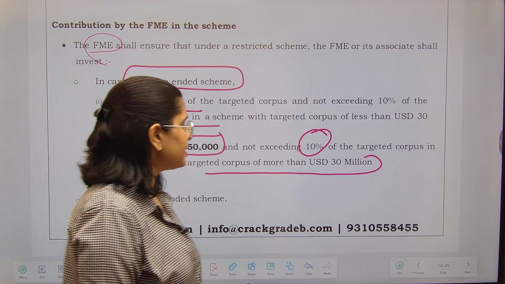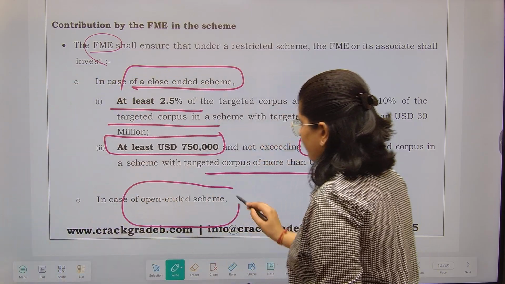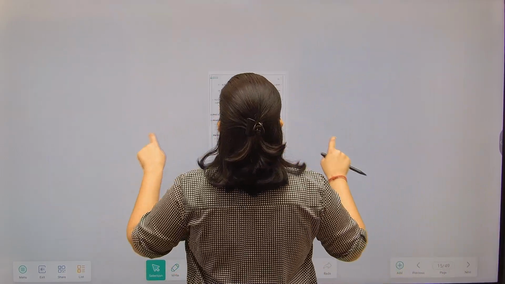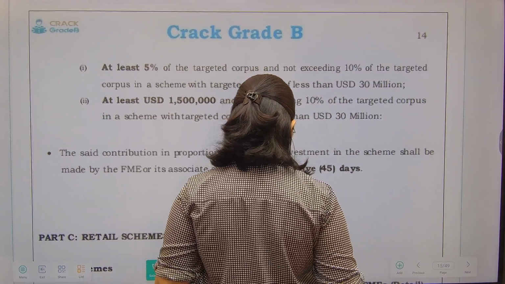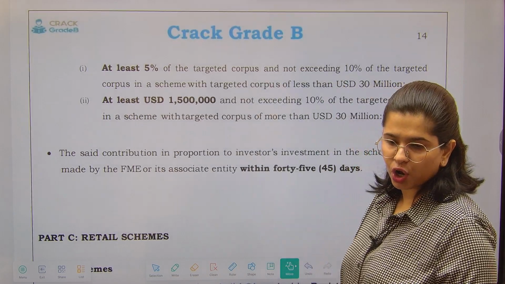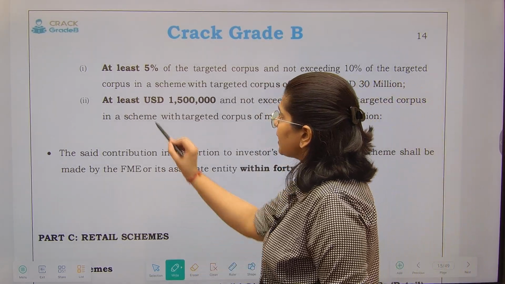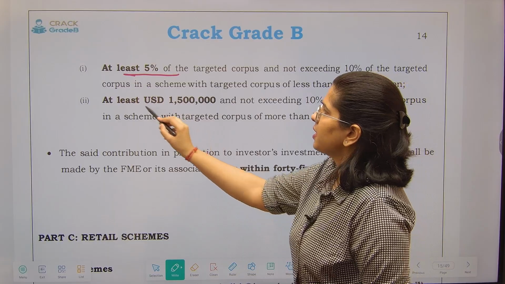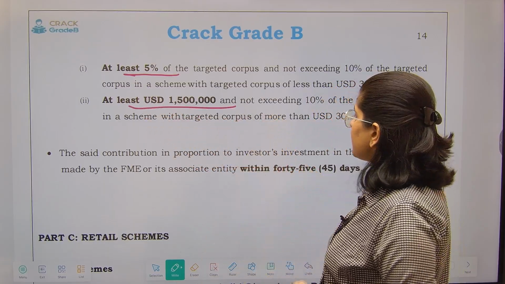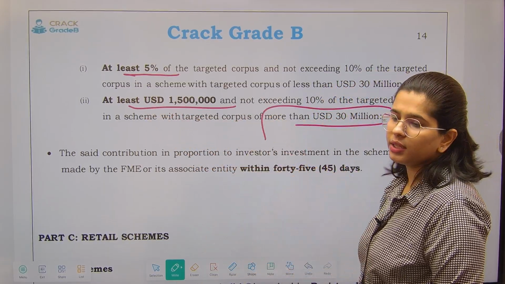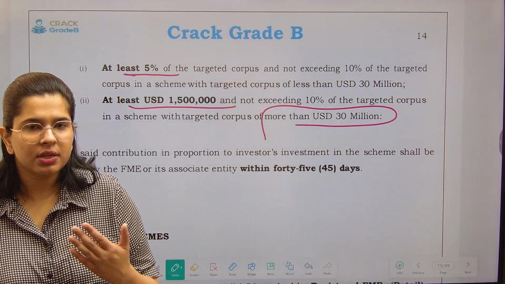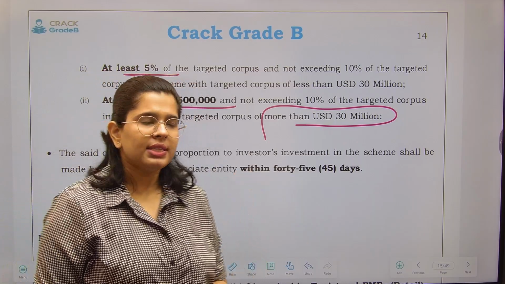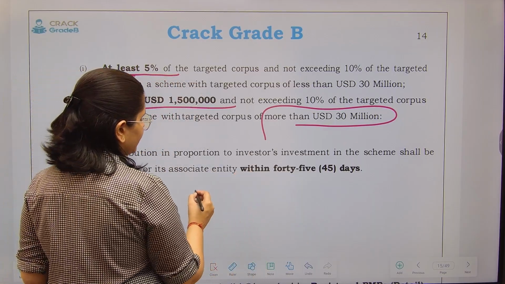Okay? Now next, what are the provisions if your scheme is an open-ended scheme? At least 5% of the targeted corpus and not more than 10% of the corpus in a scheme where the corpus is less than 30 million US dollars, right? So the minimum amount has been increased, and at least 1.5 million US dollars if your corpus is more than US dollar 30 million. So in an open-ended scheme, it has been increased. Why? Because the risk of investors also goes up. See, in a close-ended scheme, there is a fixed time.